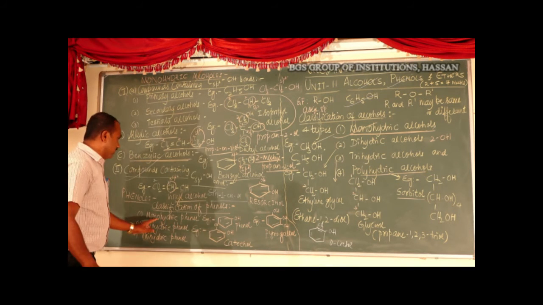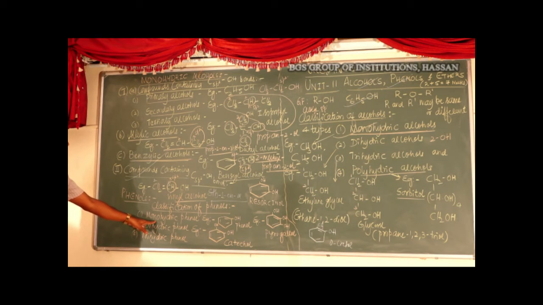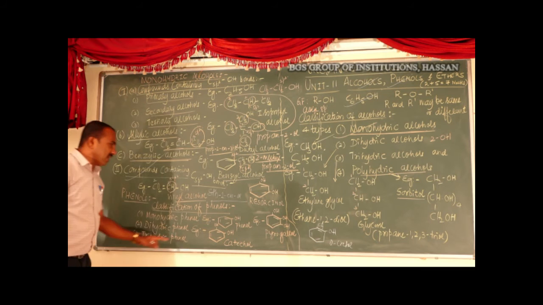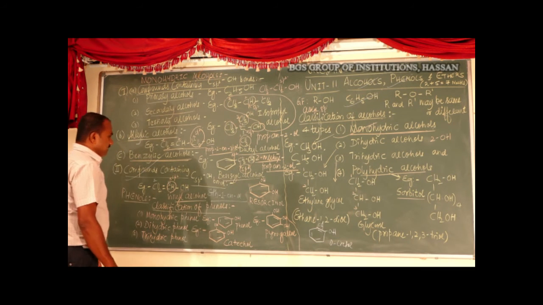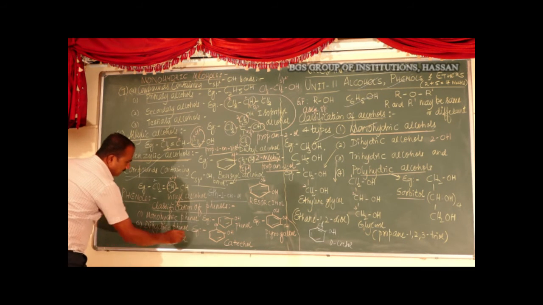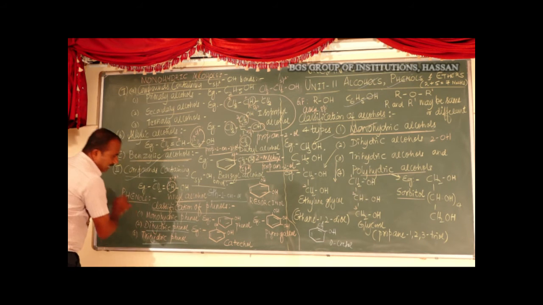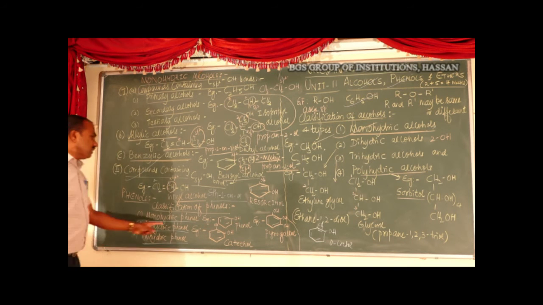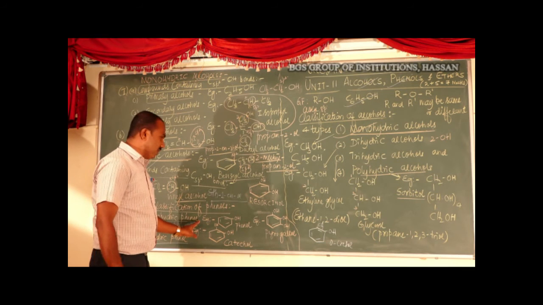Next, classification of phenols. Phenols are classified depending on the number of OH groups per molecule: monohydric phenols, dihydric phenols, trihydric phenols. What are monohydric phenols?